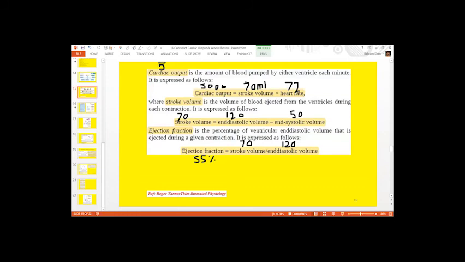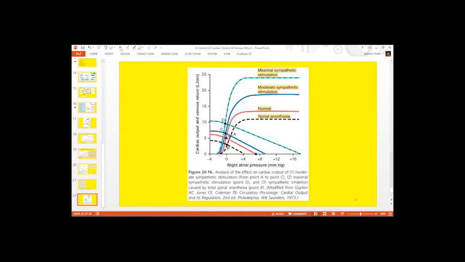For BDS students, you must understand at least the two curves, the normal cardiac output curve and the normal venous return curve. You're not supposed to learn all the graphs mentioned in your book. At least cover the effect of sympathetic and parasympathetic stimulation. This curve is important for you people. What is the effect of sympathetic stimulation? What is the effect of sympathetic inhibition or parasympathetic stimulation? So this curve is very important for you people.